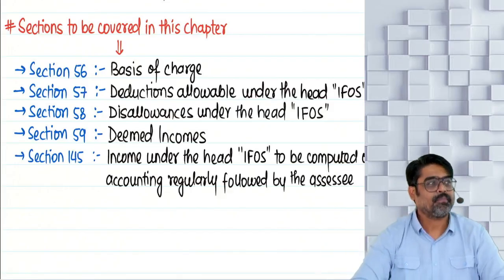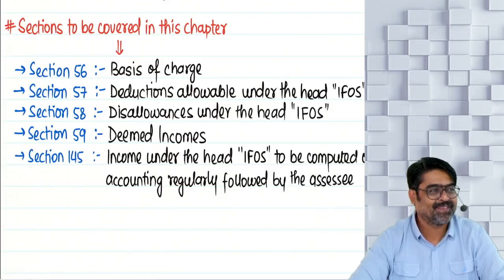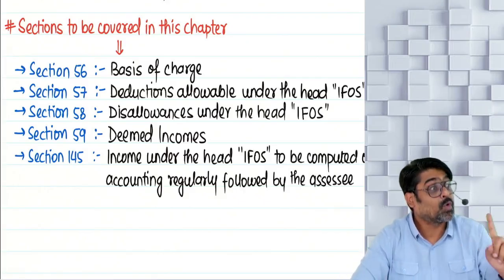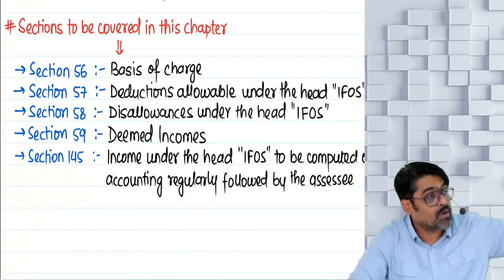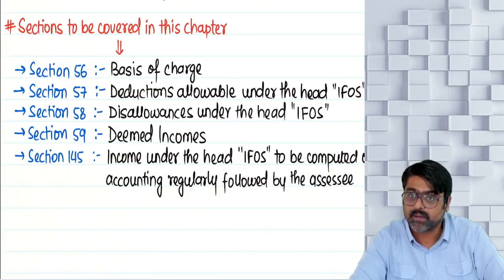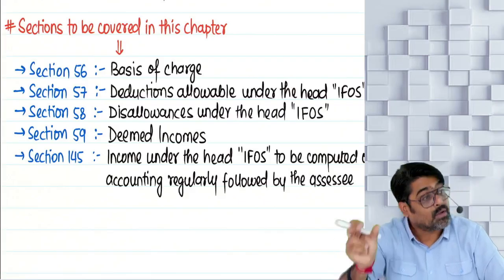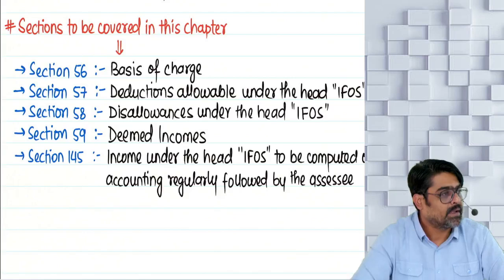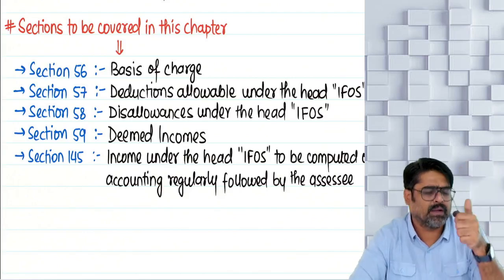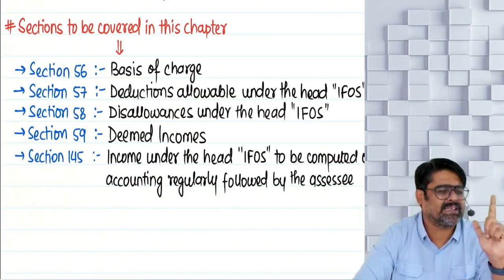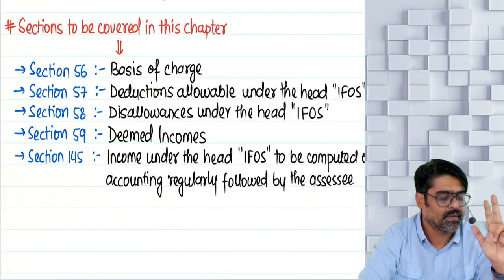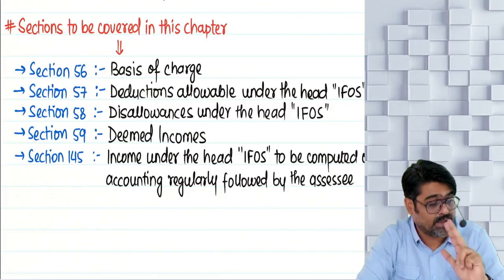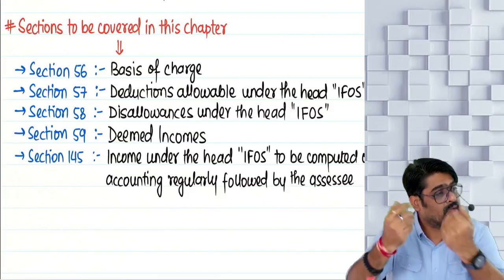And third income. Advance money received and forfeited on or after 1st April 2014 is taxable under the head IFOS only on receipt basis. No matter whatever method of accounting you are following, we will not give any importance to that. On that receipt basis only, this income will be taxable. So three incomes you have to keep in mind. Number one, dividend income. Number two, interest on compensation, interest on enhanced compensation. And number three, advance money received and forfeited. These three incomes, forget about method of accounting.